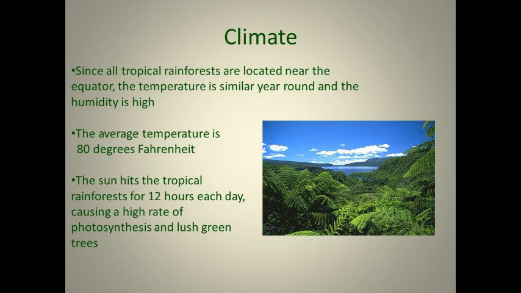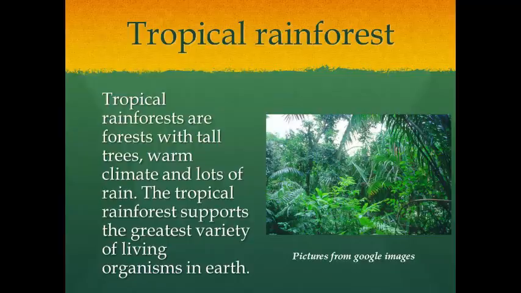These tropical rainforests are found in the Western Ghats and Assam in India. They are also found in Southeast Asia, Central Africa and Central America. All these are the regions where we can see the tropical rainforest.